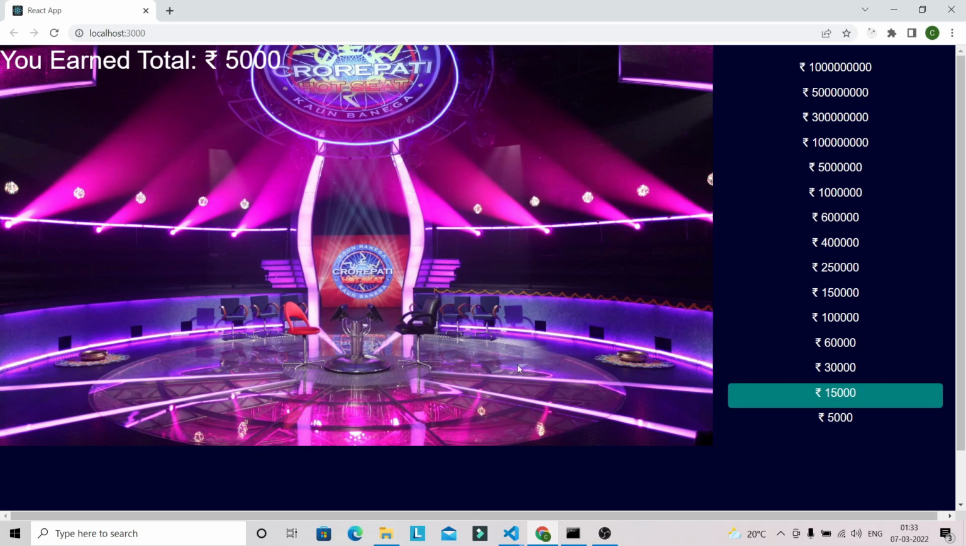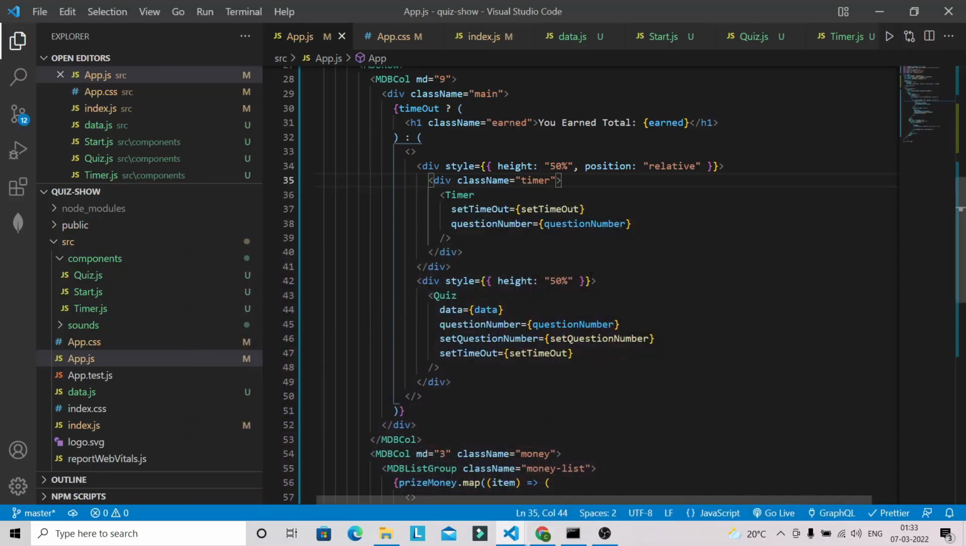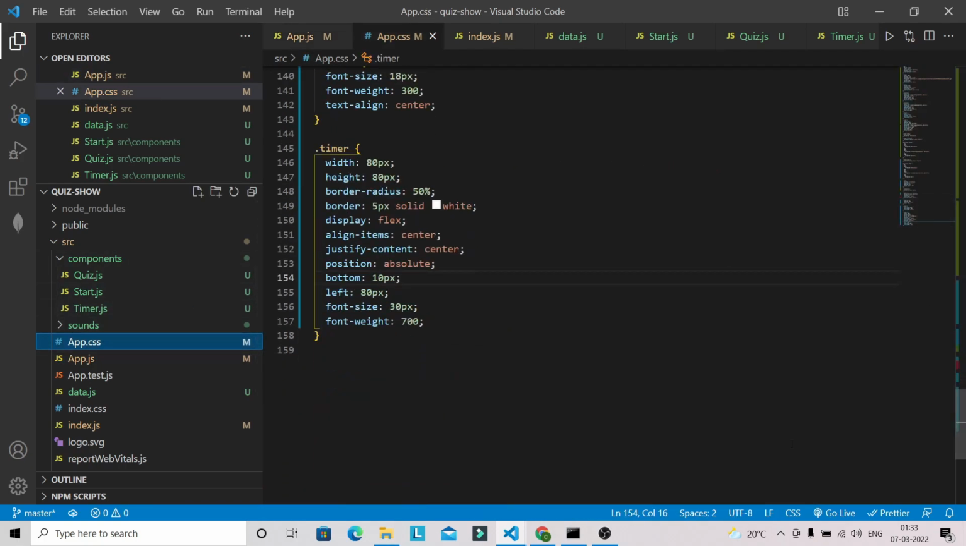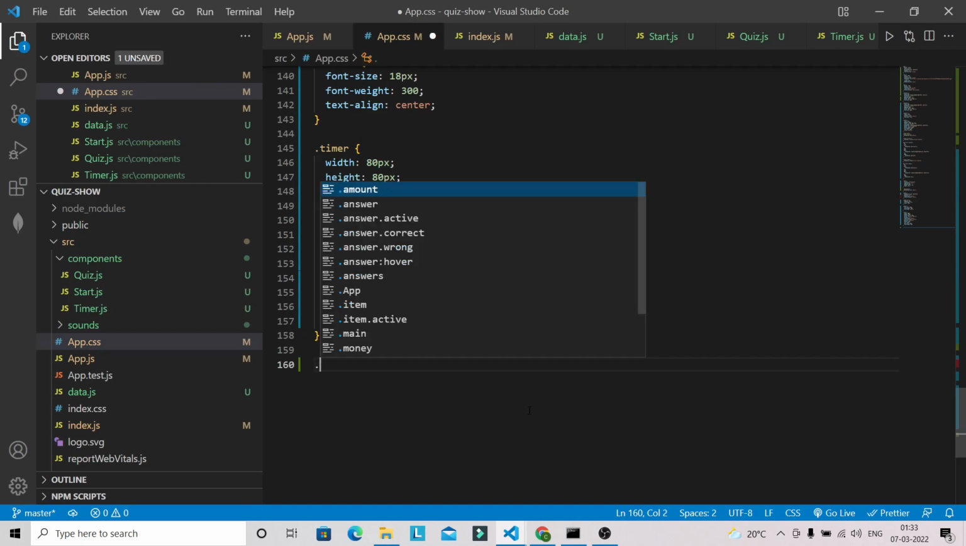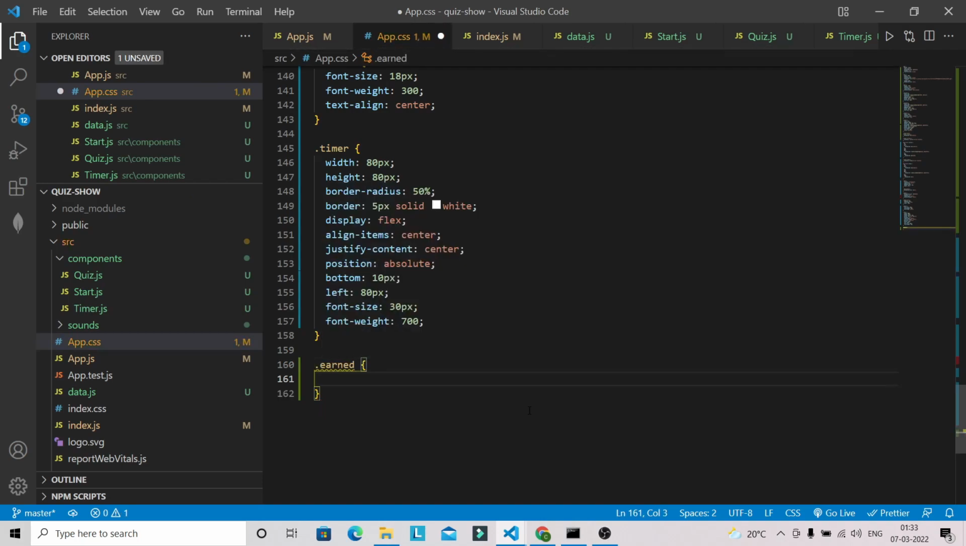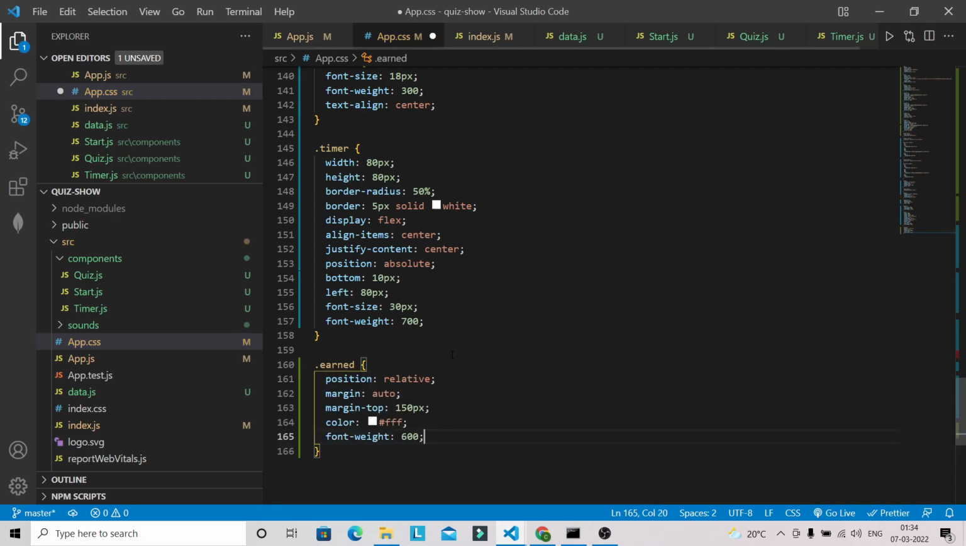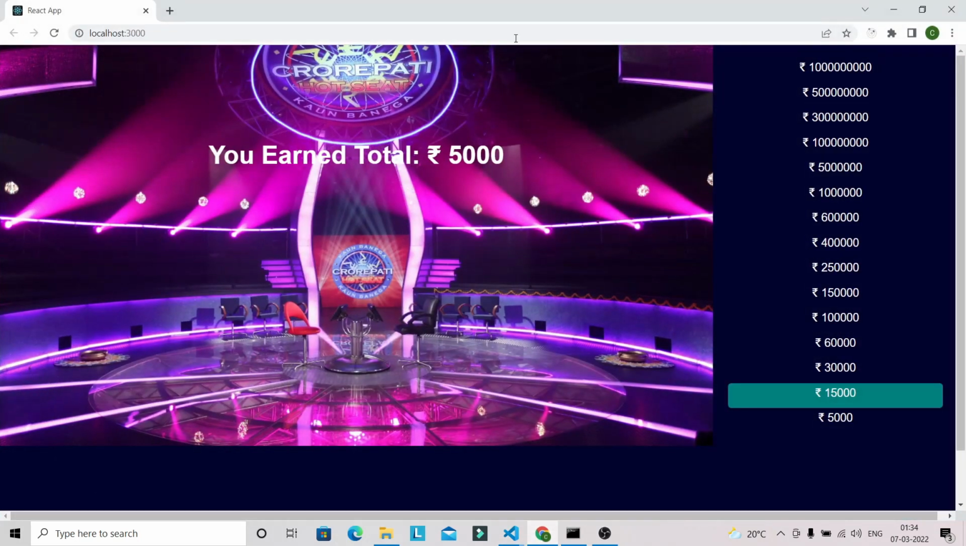Okay, so we have to paste the styling for this class name inside our CSS file. So I'm going to paste the CSS styling for this class name. So this is the styling I'm going to use for this class name. Let's go to the browser. So now you are able to see your earned total 5000.